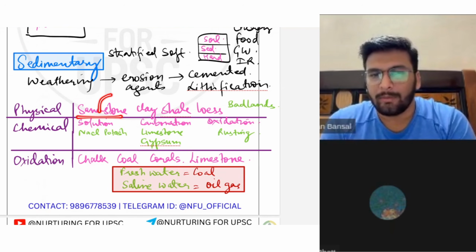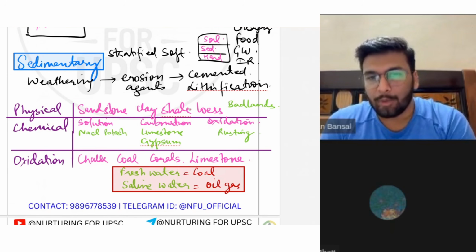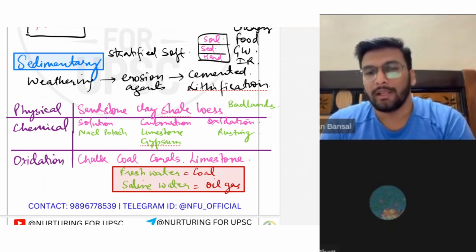When sandstone is broken down into smaller pieces, clay will be formed. When clay is broken down into more pieces, shale will be formed. When shale is broken down into more pieces, loess will be formed. Wherever the loess is present, that area is known as a badland. In India also we have a badland topography, around the Chambals.